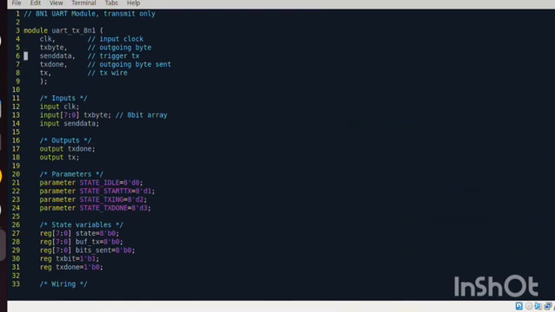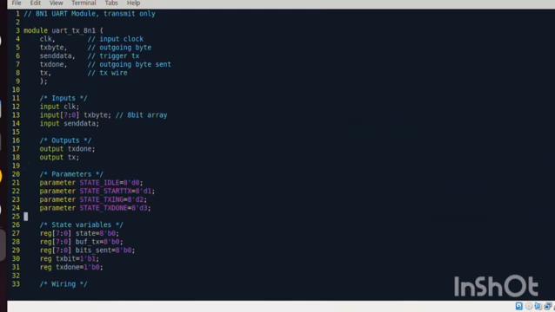Then parameters: in that we're just setting up all the parameters, and in state variables we're just stating all the types of variables, like registering all of those.